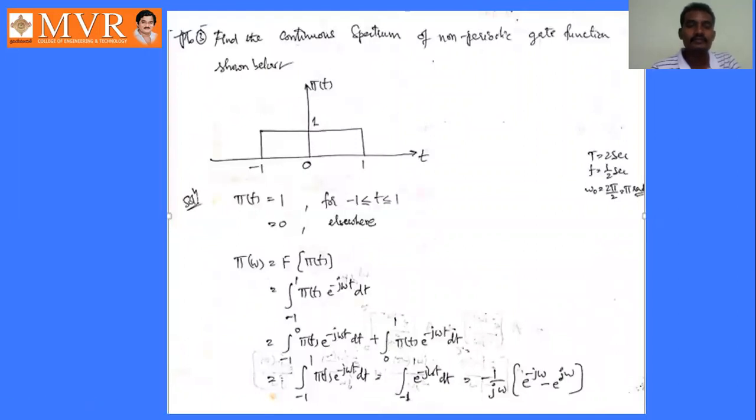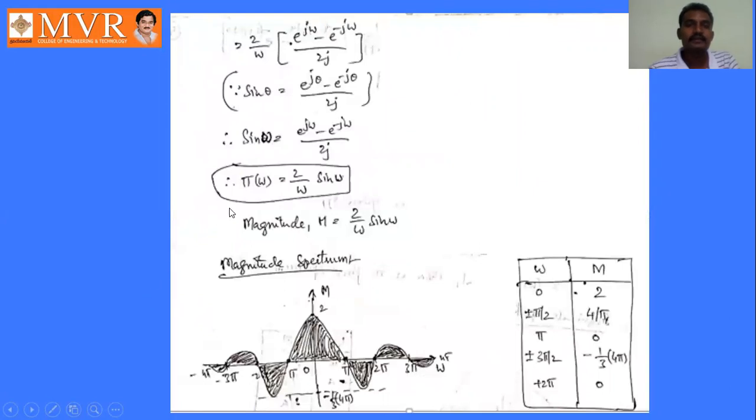So this is the given function. From this function we have to write the mathematical expression, that is phi of t equal to 1 for minus 1 less than or equal to t less than or equal to 1, or it is 0 otherwise. From that we can expand, or solve this problem, so that we will get phi of omega equal to 2 by omega into sin omega, the magnitude.